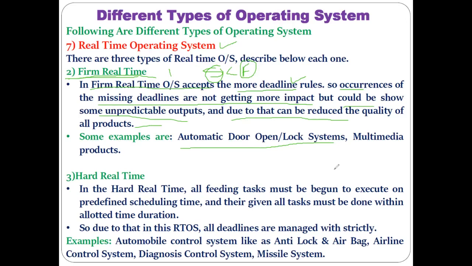As soon as you go in front of that glass door, it automatically opens. As soon as you cross that door, it automatically closes. Understood? So in that kind of system, the firm real-time operating system is utilized. Certain strict deadlines have to be followed in an automatic door open-lock system, because if you keep walking and the glass door doesn't open, you might get hit by it. So that is the reason the deadline rules are slightly stricter in the firm real-time system as compared with the soft real-time operating system.